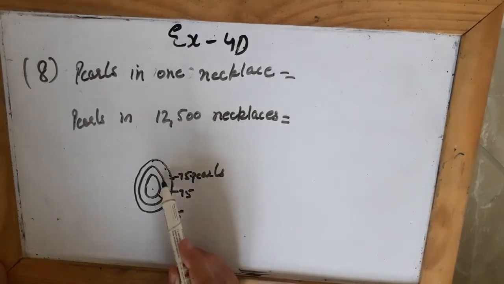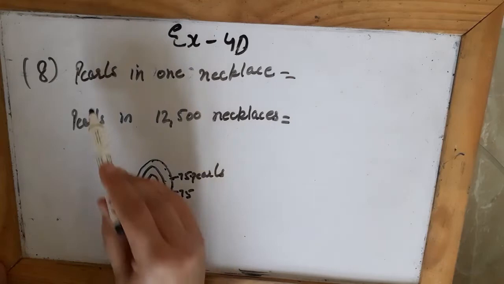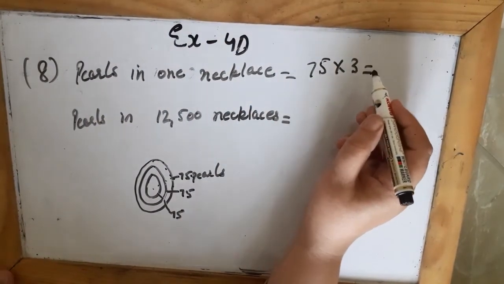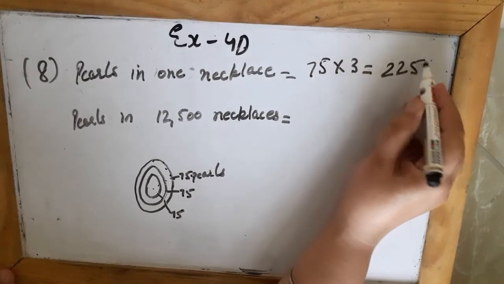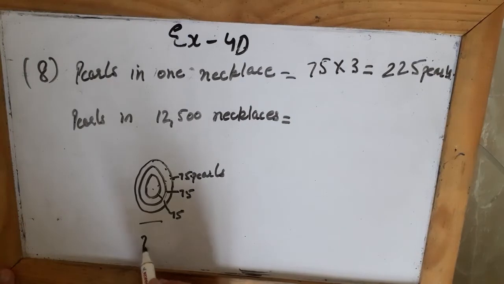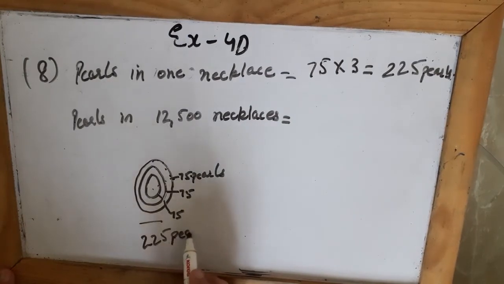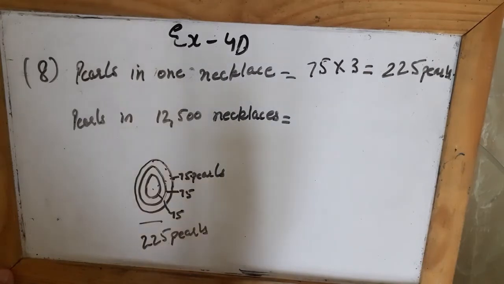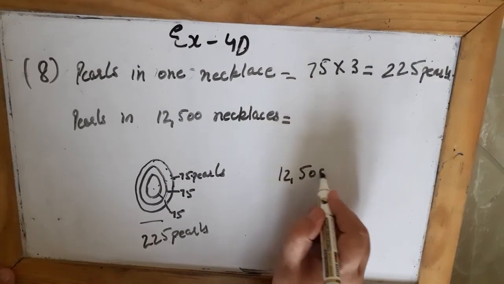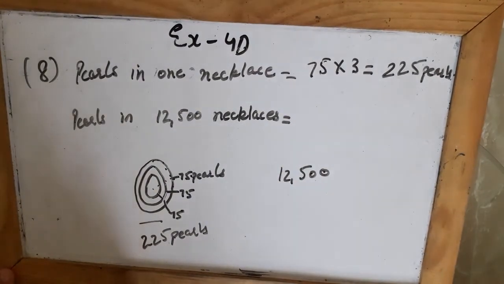So 75 plus 75 plus 75, it means you multiply 75 with 3. So what will you get? You will get 225. So it means in one necklace there are 225 pearls. Okay, so now they are saying how many necklaces are there? There are 12,500 necklaces. So how many packets of 100 pearls will be needed for